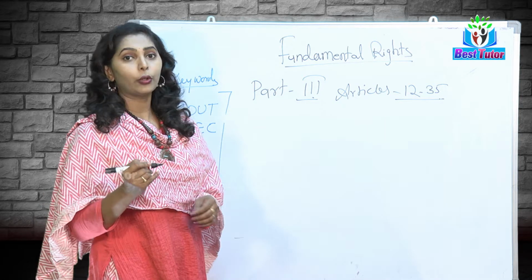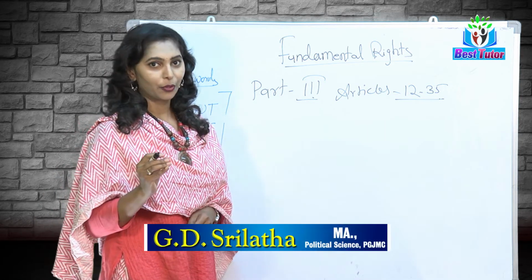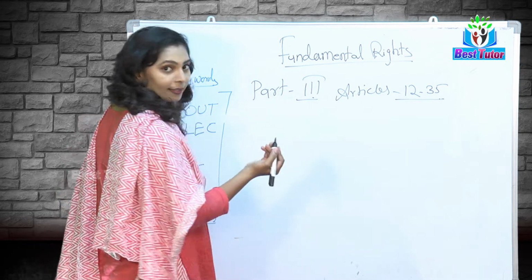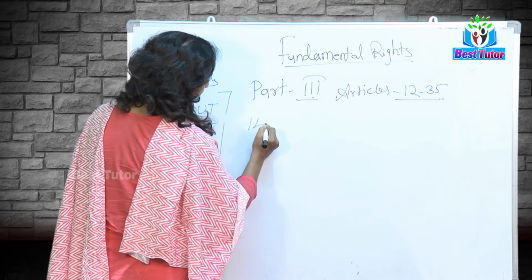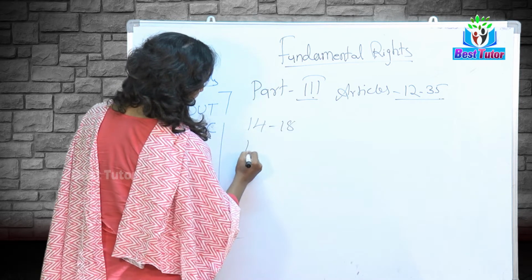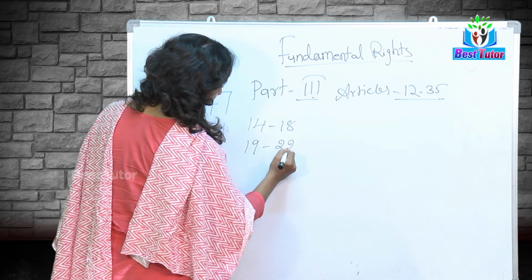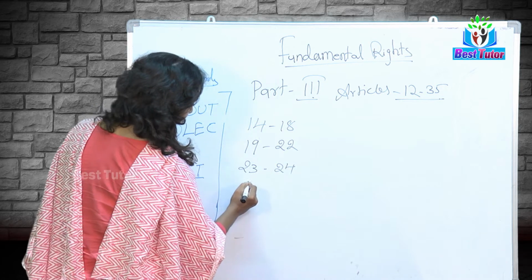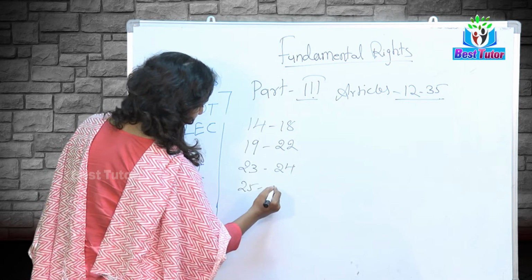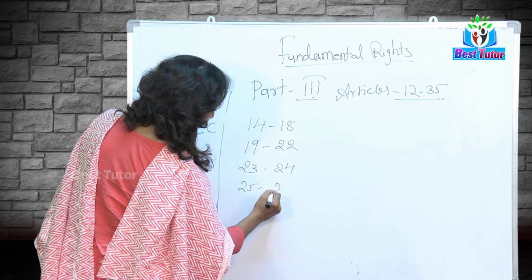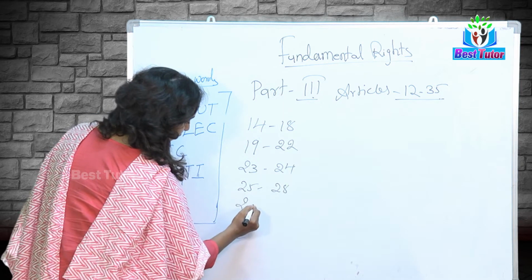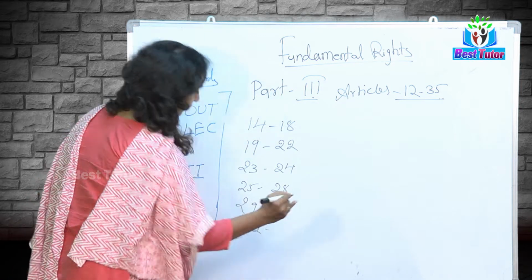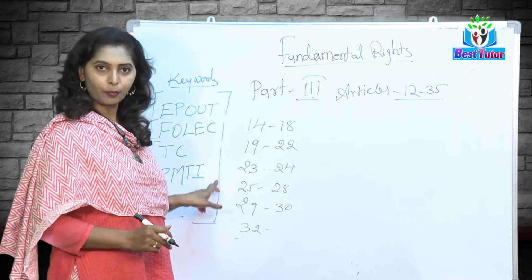Actually, I would like to tell you only the important articles, so that it is easy for you to write in competitive exams or any other exams. So, these are the important articles.